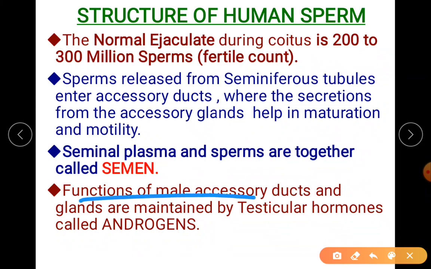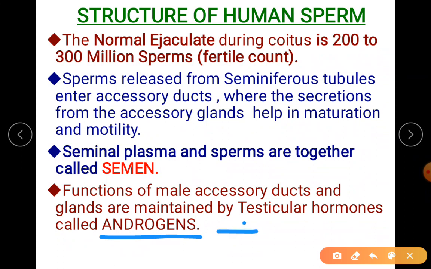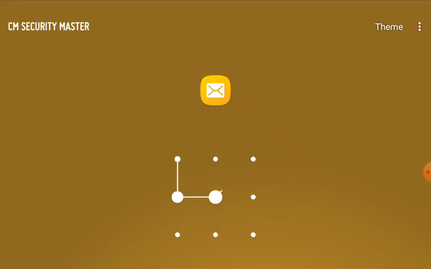Now the functions of male accessory ducts and glands are maintained by testicular hormones called androgens. Now when I say androgens, they are your secondary sexual characters.